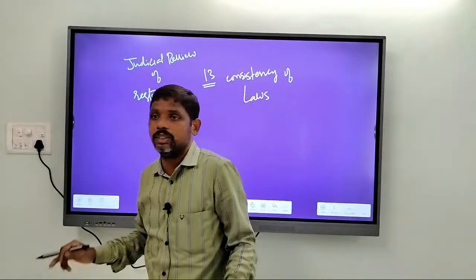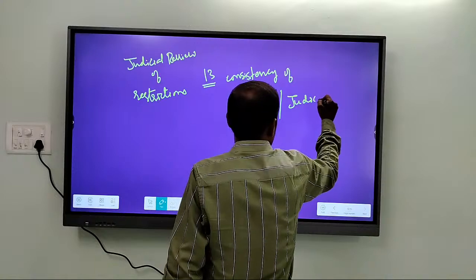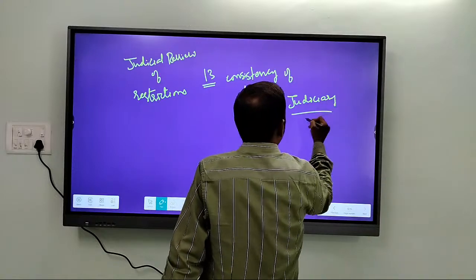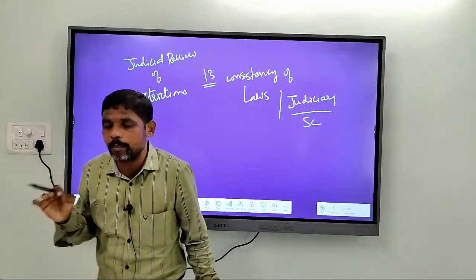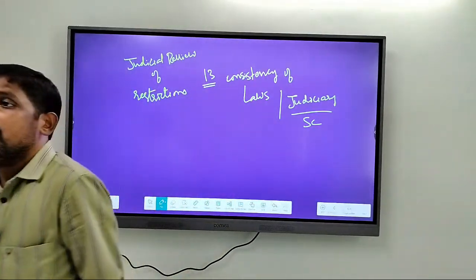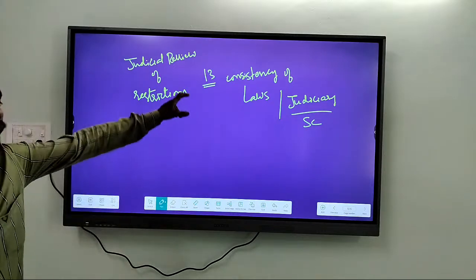It is the judiciary led by the Supreme Court. Supreme Court has every power to check whether the law made by Parliament is consistent or not. So it is the judiciary which is given the power under Article 13.